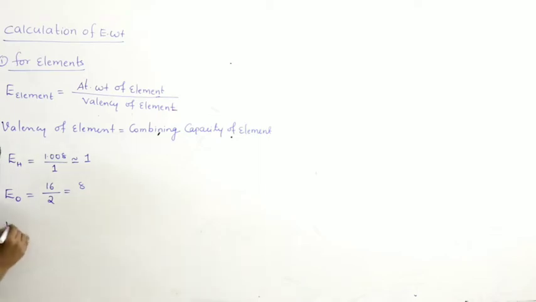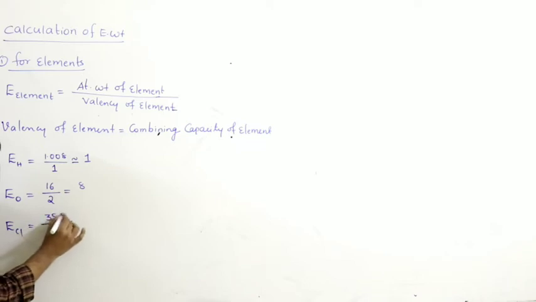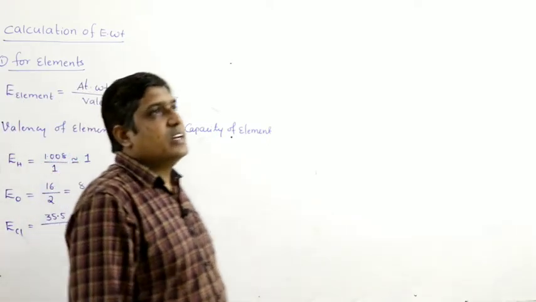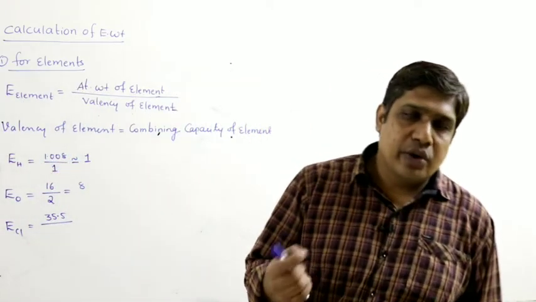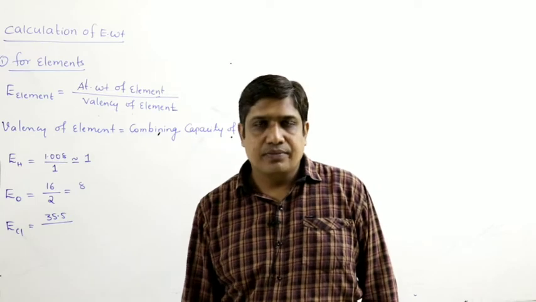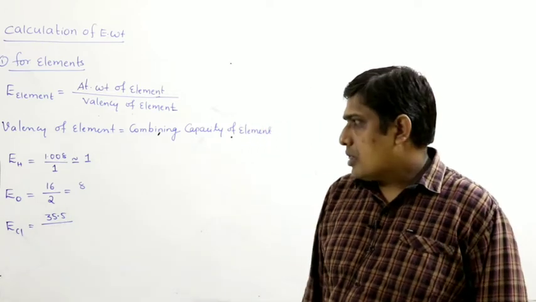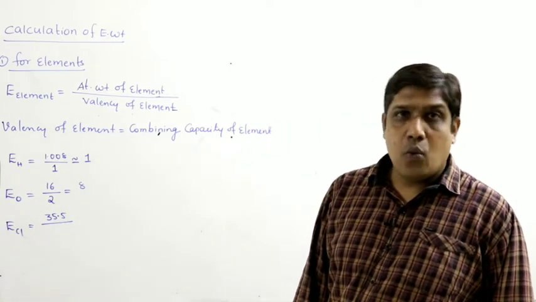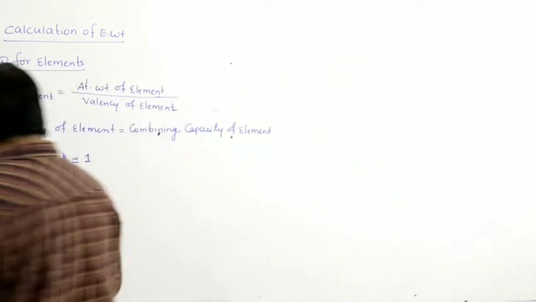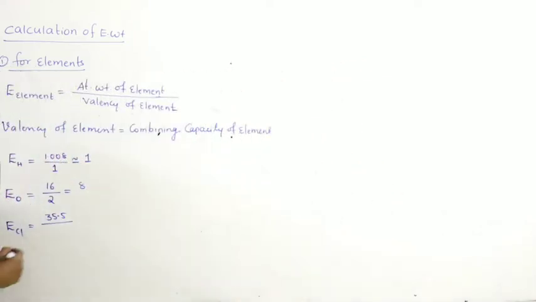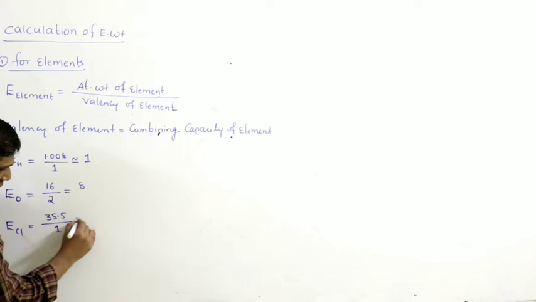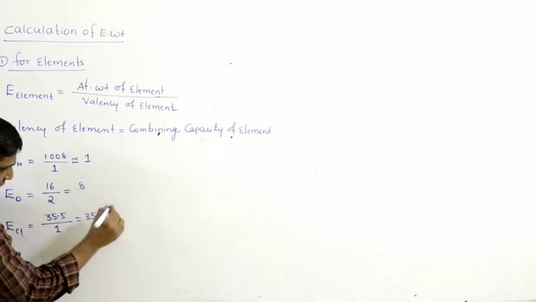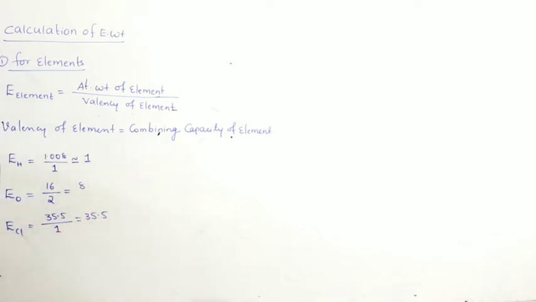Next, chlorine. Atomic weight is 35.5. We have already studied the reason for this 35.5. Combining capacity: chlorine contains 17 electrons. It is short of 1 electron to get the nearest noble gas configuration, that is 18. So its combining capacity is 1. It forms one bond to share 1 electron. Therefore, its equivalent weight is 35.5.